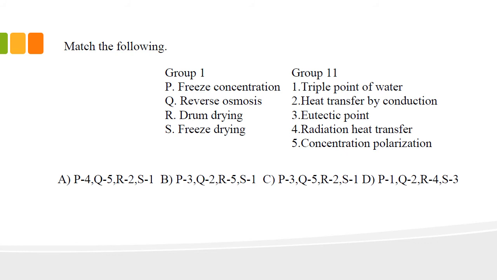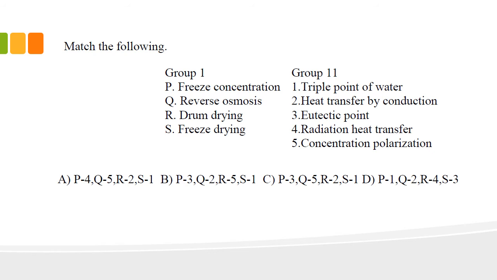Now we have to decide between freeze concentration and freeze drying in the given options, right? So these are the options eliminated, and we are left with eutectic point and triple point of water, right? In freeze drying, we first freeze the food material, then we apply vacuum so that the solidified water, that is ice, is directly sublimed to vapor.